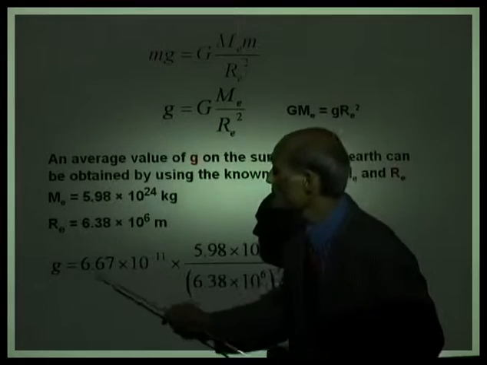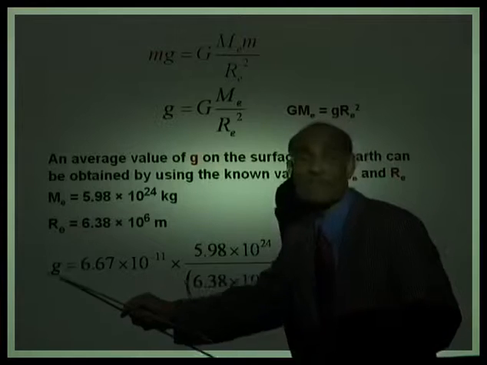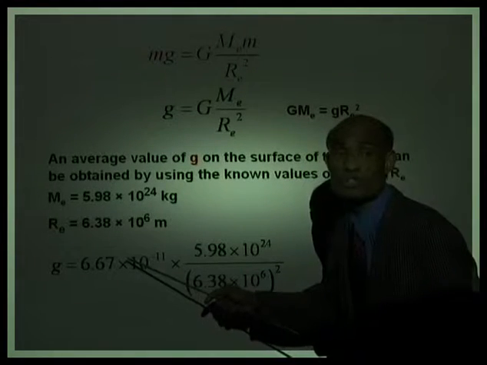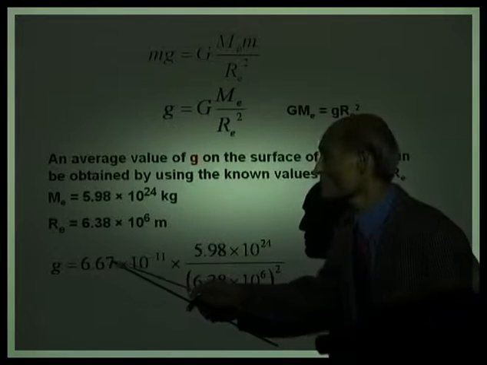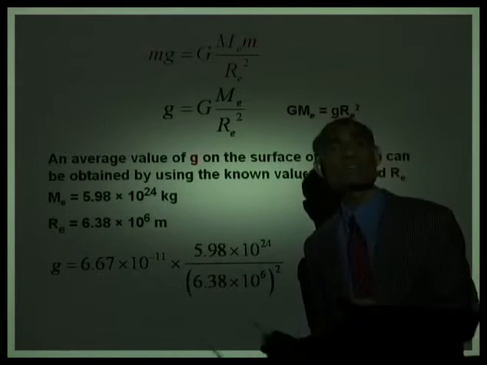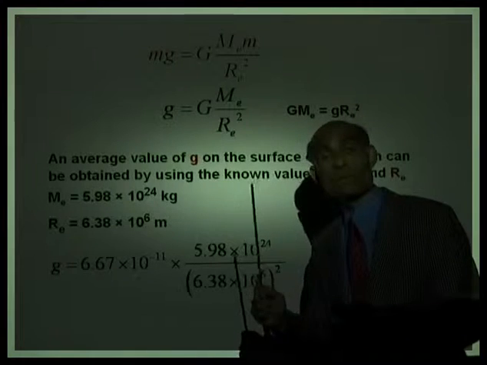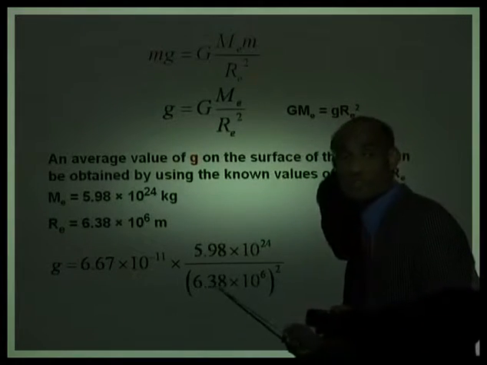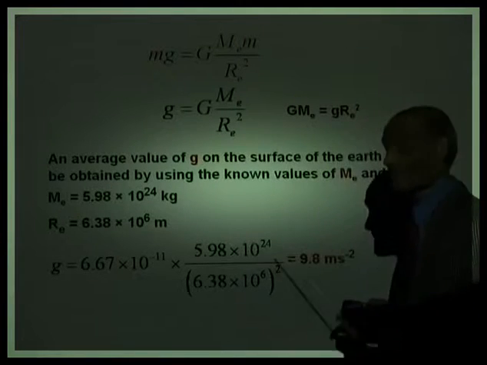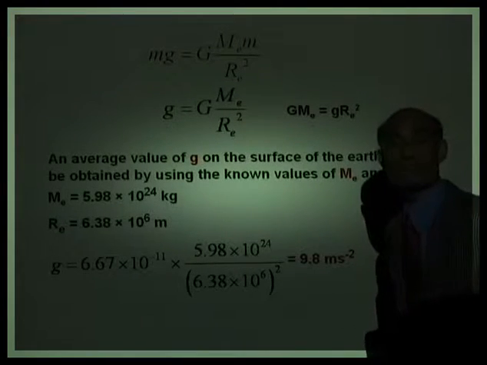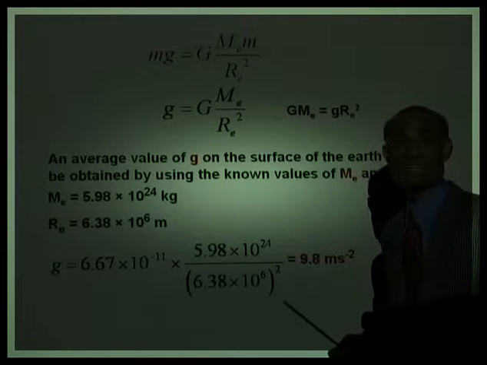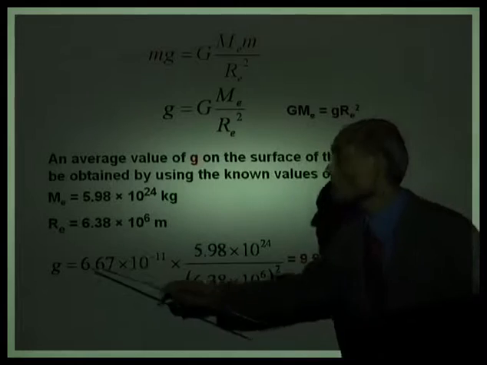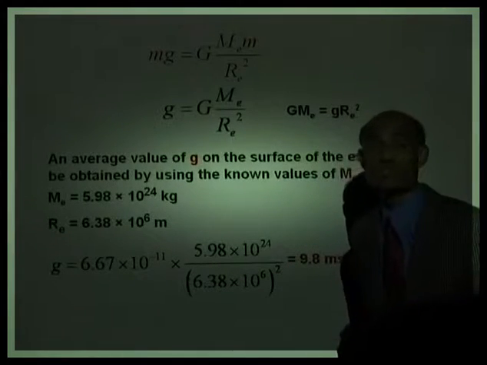And using these two values, we can calculate a value for acceleration due to gravity. The value of the universal gravitational constant is 6.67 times 10 to the negative 11. What's the unit there? Newton meter squared per kilogram squared. And this is the mass of the Earth. And this is the average radius of the Earth. And that gives you our famous value, 9.8 meter per second squared. So this is the average value of acceleration due to gravity on the surface of the Earth.